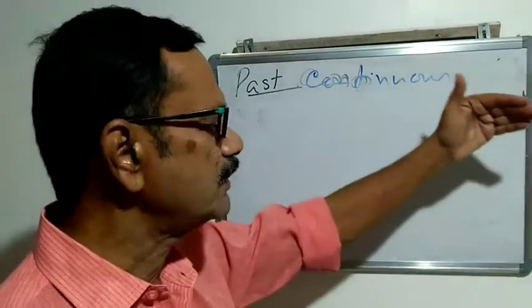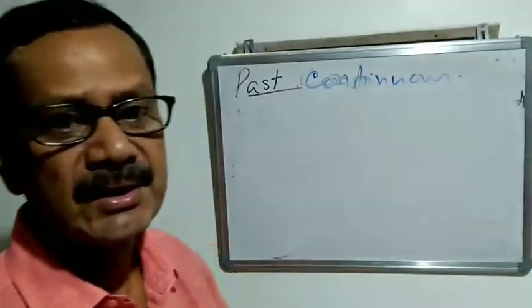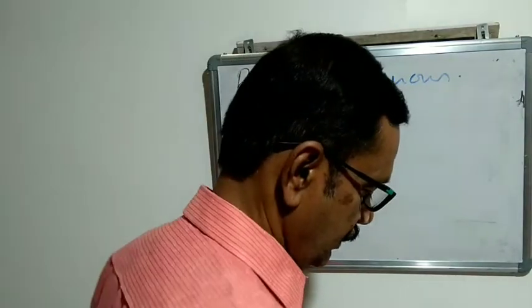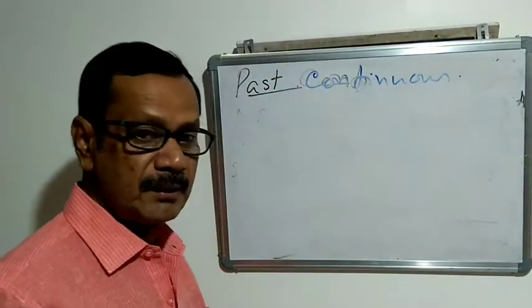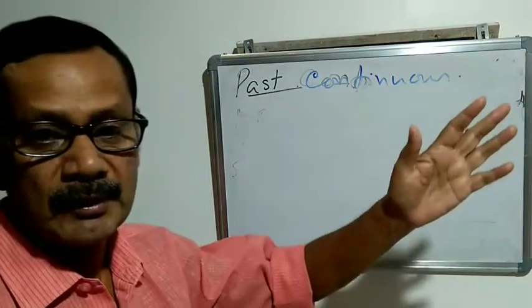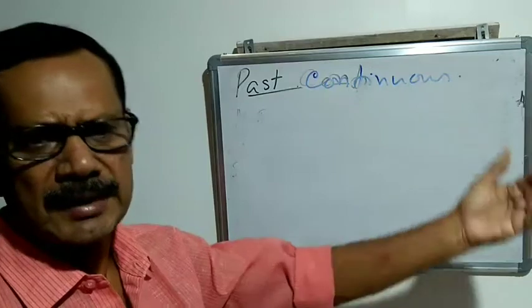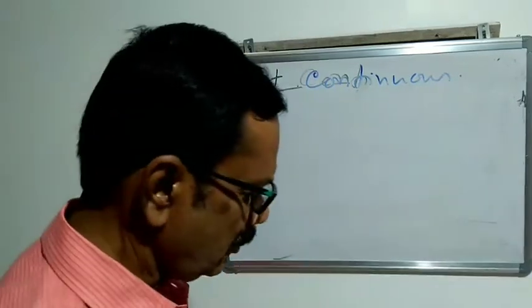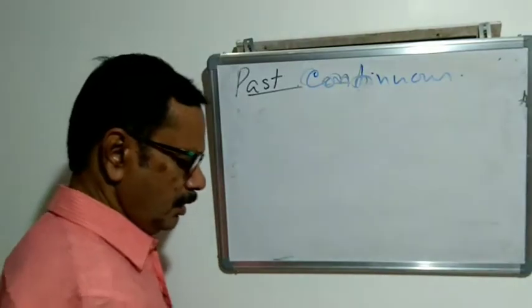Just like the simple past, there is a particular time in the past, but the action continues for a time, an action in progress at a time in the past. Look at the example.